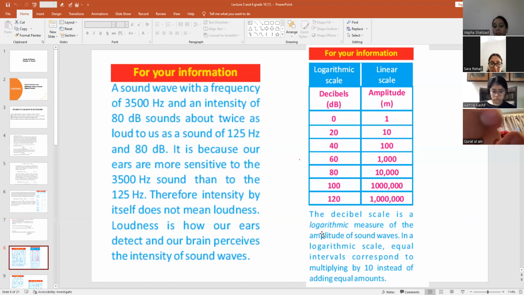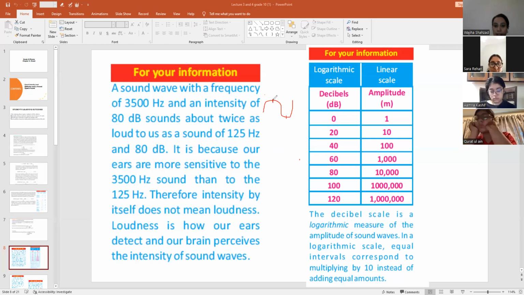The decibel scale is a logarithm measure of the amplitude of a sound wave. Let's say this is a sound wave. So girls, where I have put the mark, this is the height.